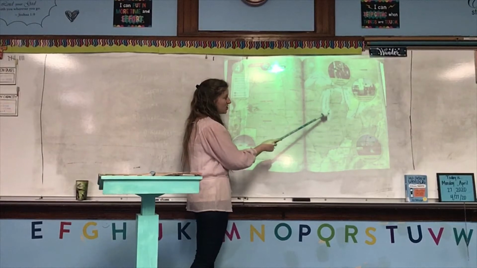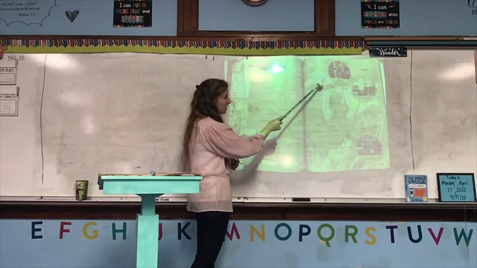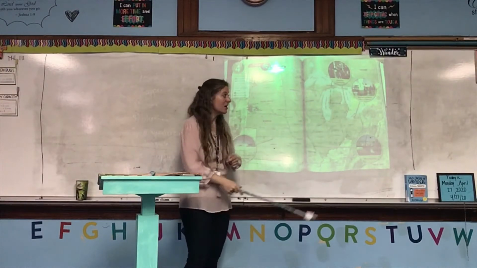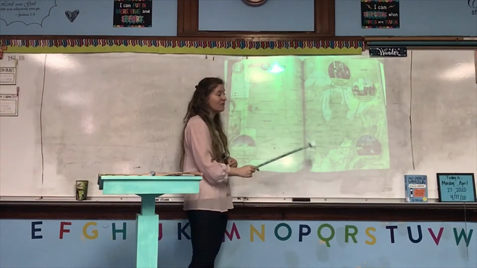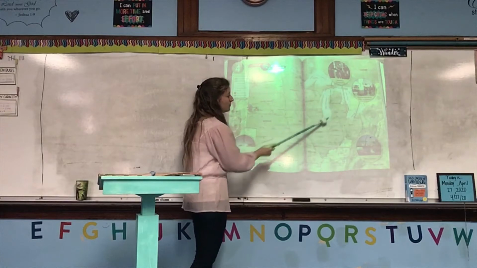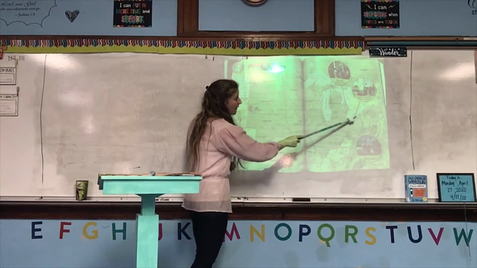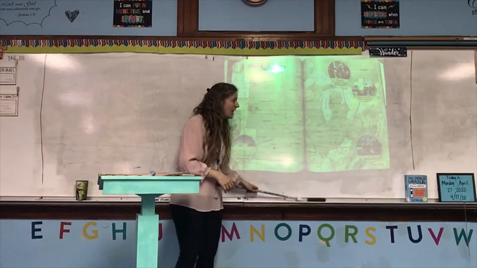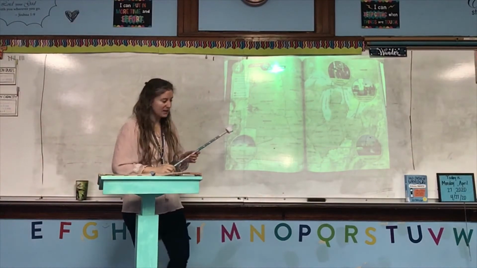So we see that Michigan has a border of Lake Michigan, Lake Superior, Lake Huron, and Lake Erie. So 4 out of the 5 Great Lakes border Michigan. Ohio also has a little of its border that is part of Lake Erie. So that is why they're called the Great Lakes states.